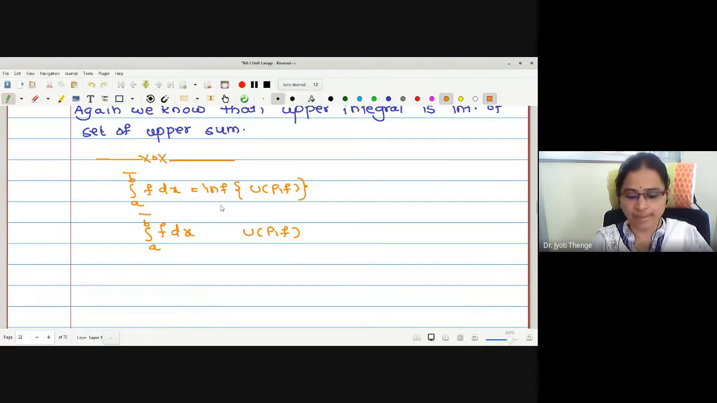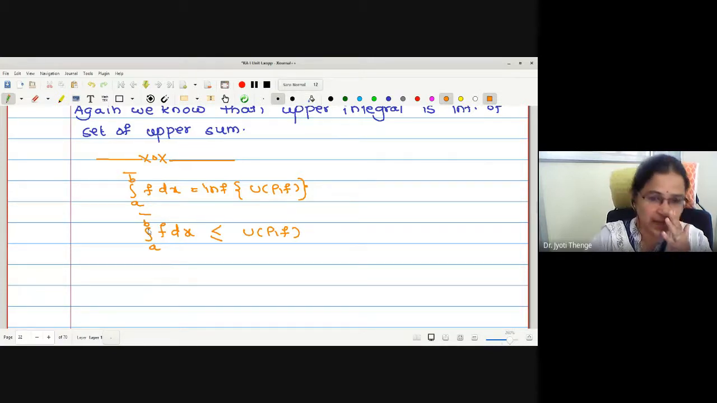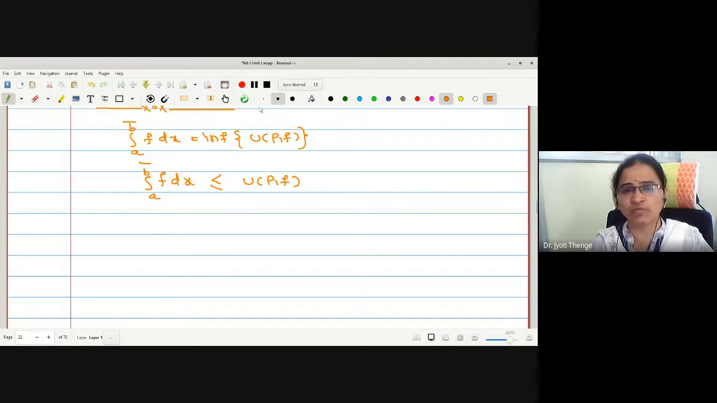The upper integral is the infimum of the set of all upper sums, therefore any upper sum is greater than or equal to the upper integral. Is that okay? The infimum among all these elements is the upper integral. Therefore, if I remove the infimum from the right hand side, the relation between an arbitrary upper sum and the upper integral is this.